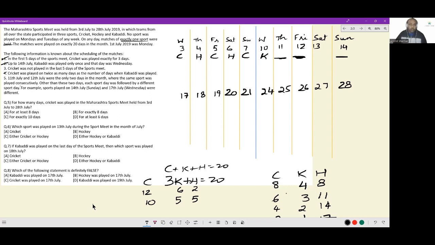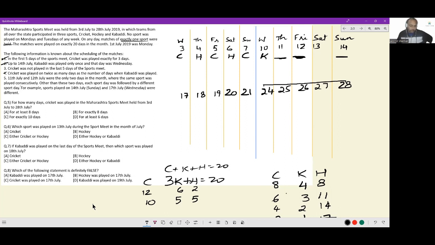On 11, 12, and 14, the same sport is filled up. The more interesting thing to note here is that on these days, I cannot have cricket. I can have a maximum of 3 cricket here and 3 cricket here, even if I take cricket on 11, 12, and 14. In this week, because 14th was cricket, only 18 and 20 can now be cricket.